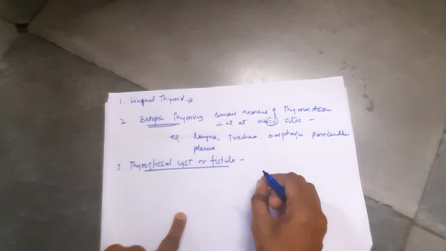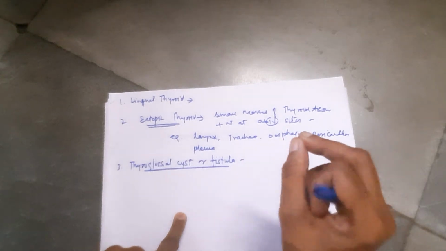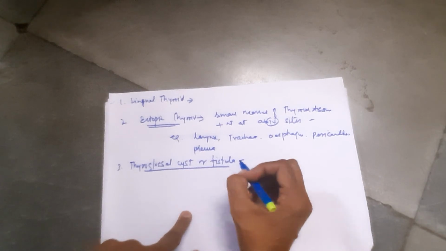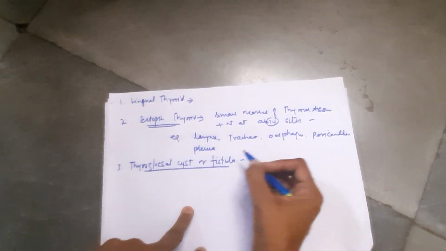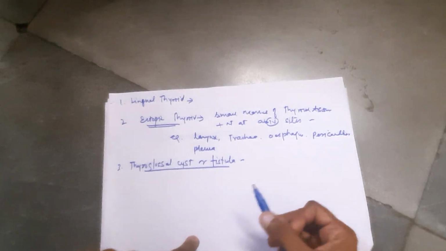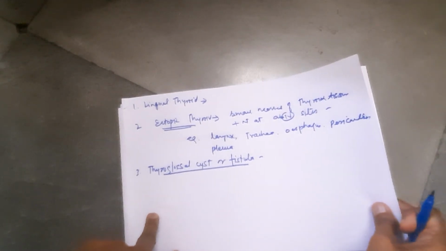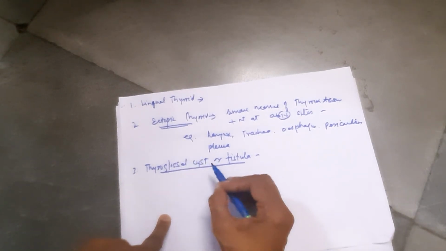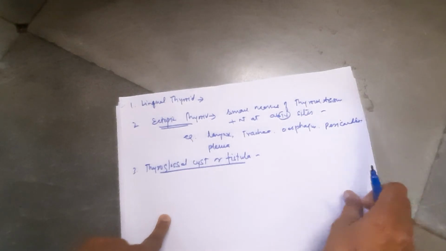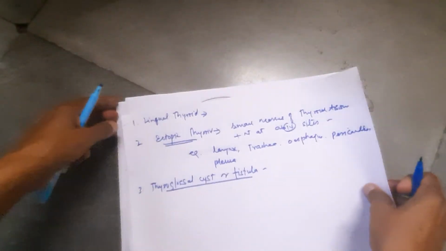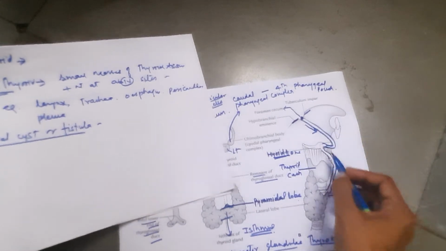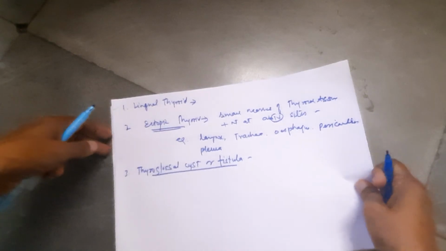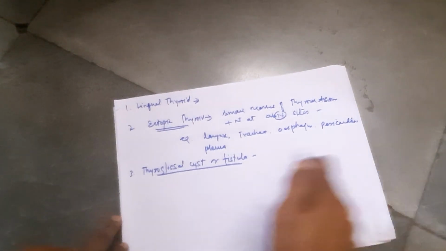If the thyroglossal duct persists throughout its course and opens through the foramen cecum, that is known as a thyroglossal fistula. If the duct persists at some place anywhere during its course and does not obliterate, a cyst forms, known as the thyroglossal cyst.